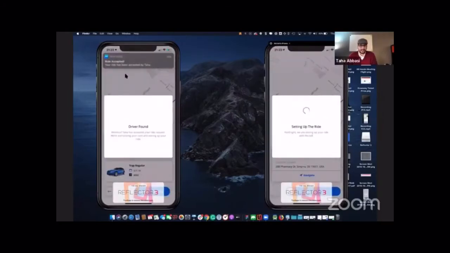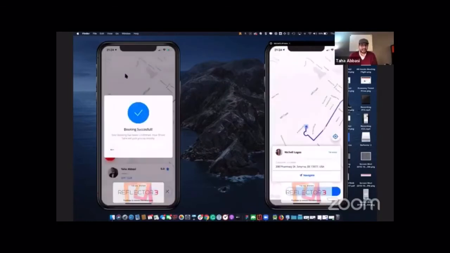And then on the Rider app, it says your ride has been accepted by, it tells the driver's name, your ride has been accepted by Taha. Then what it's doing is, it's actually checking the rider's credit card to make sure they have enough money.